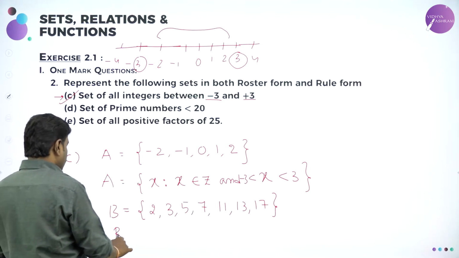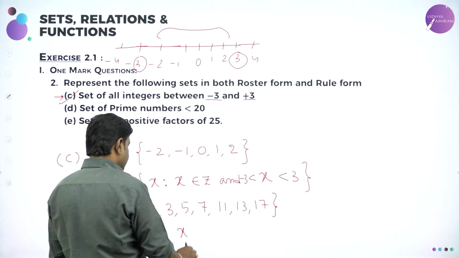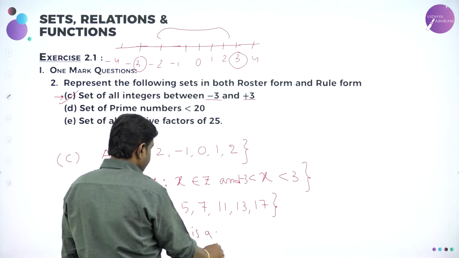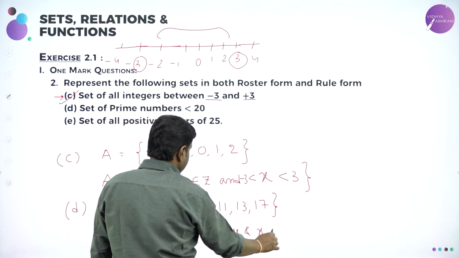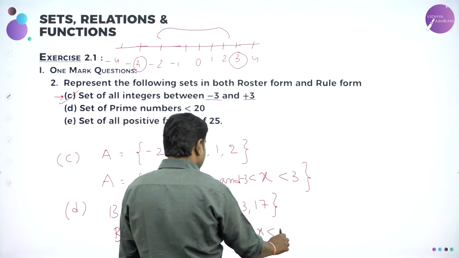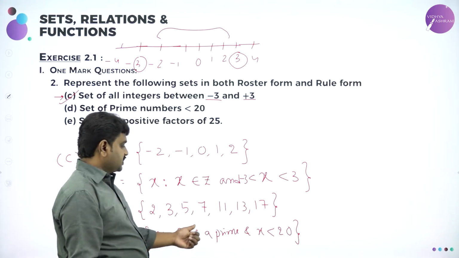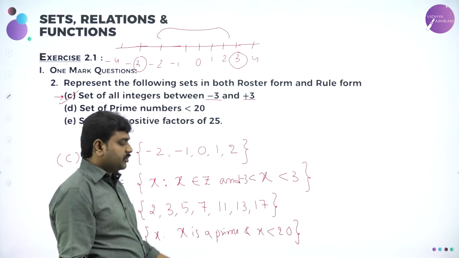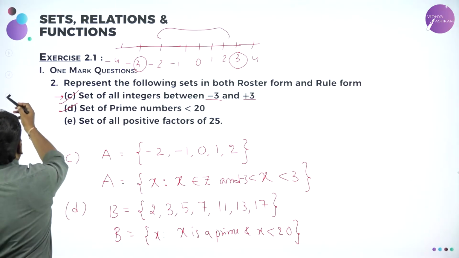So B is equal to {x such that x is a prime and x less than 20}. X such that x is a prime number less than what? 20.